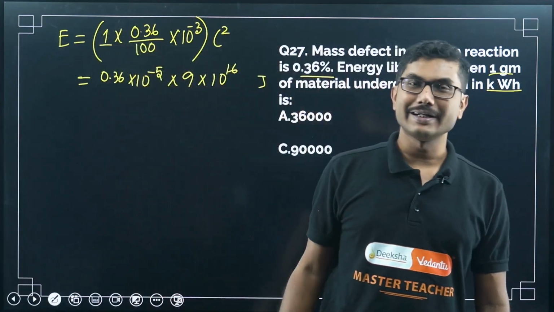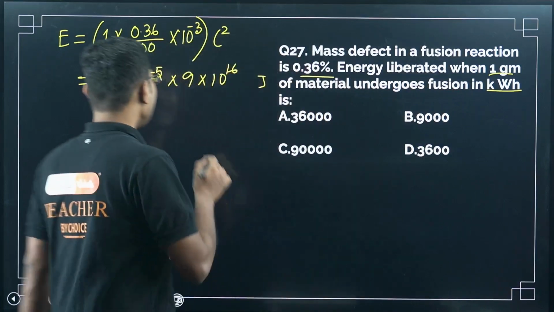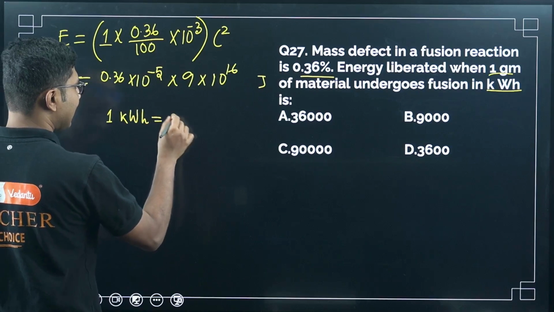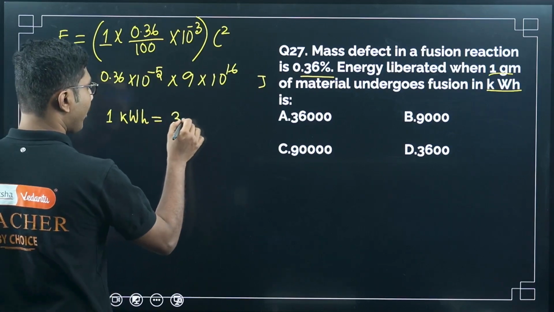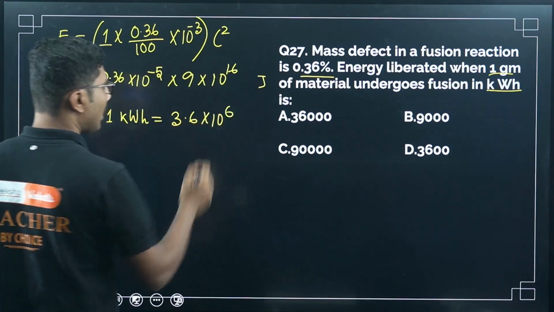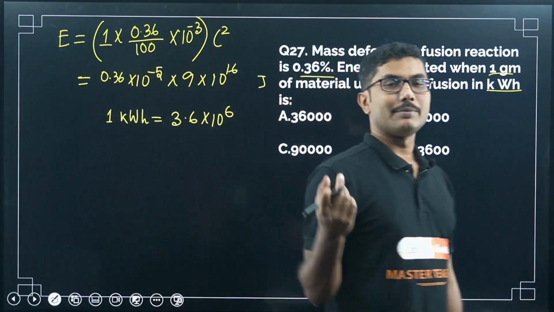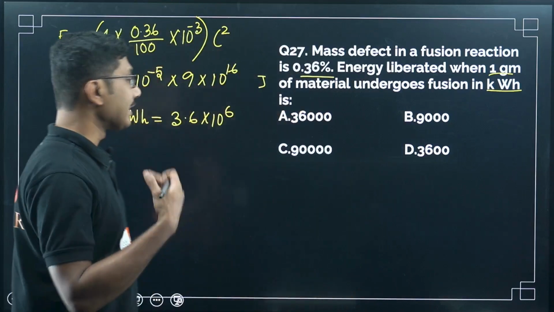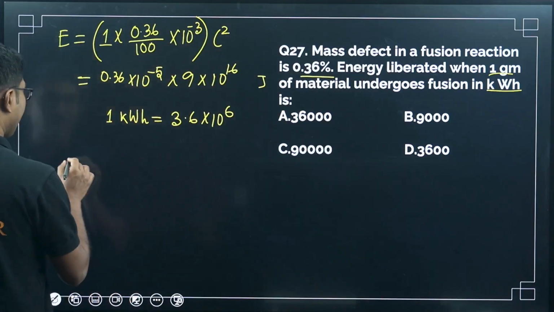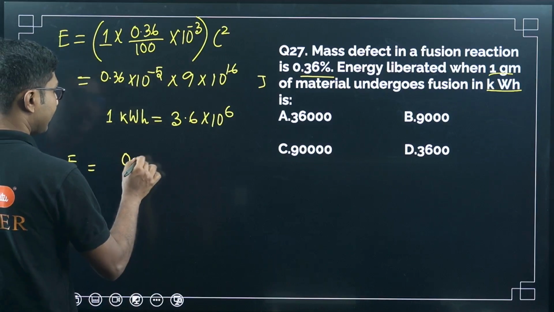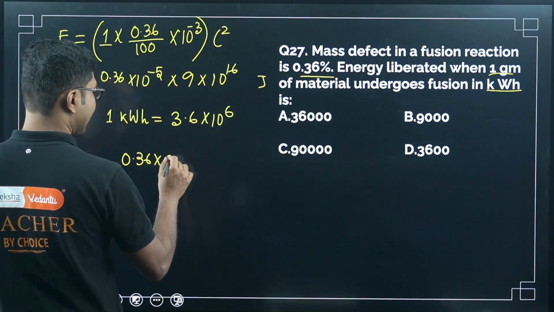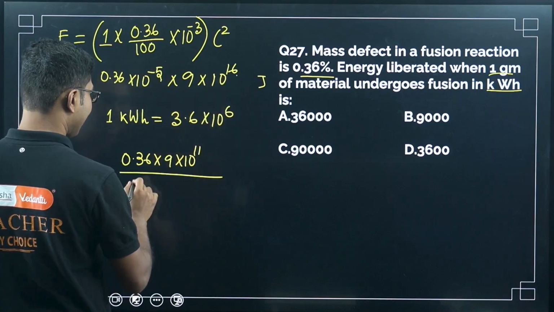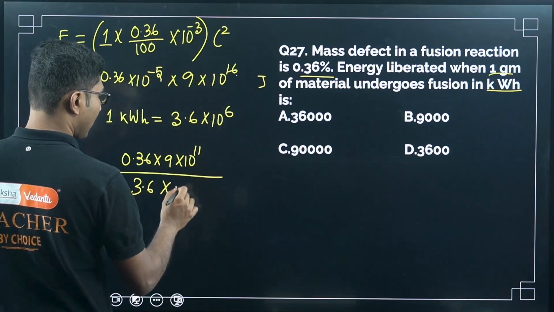Now if you want to convert it into kilowatt hour, then you need to remember one conversion, that 1 kilowatt hour is 3.6 times 10 to the power of 6 joules. You apply 1 kilowatt, then hour is 60 into 60 to convert it into seconds, then you can find this value. So energy is basically 0.36 times 9 times 10 to the power of 11, minus 5 plus 16, divided by 3.6 times 10 to the power of 6.